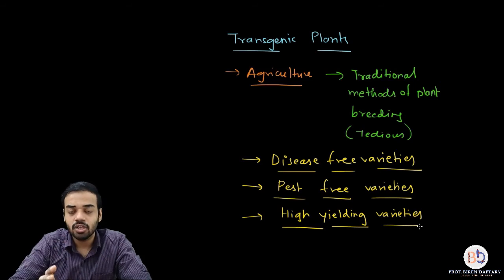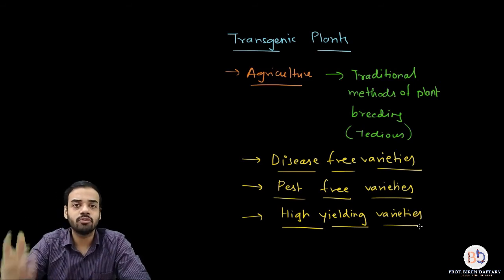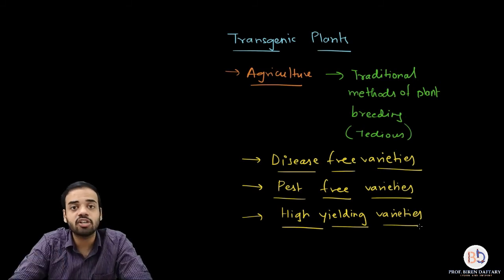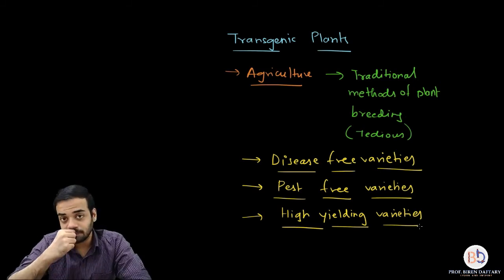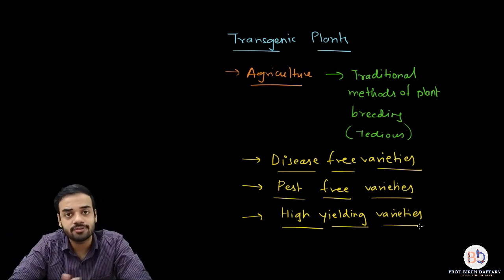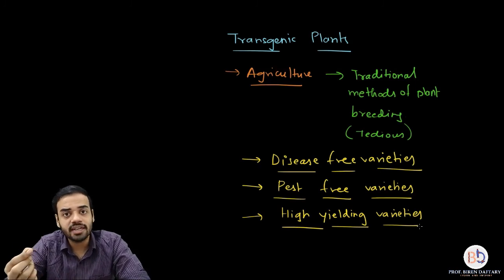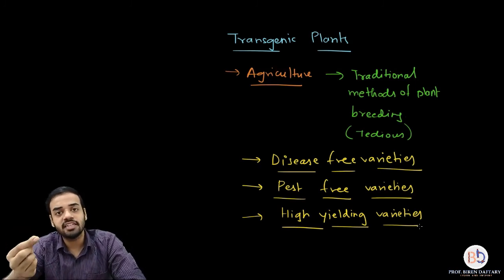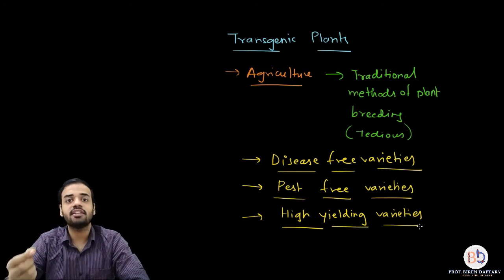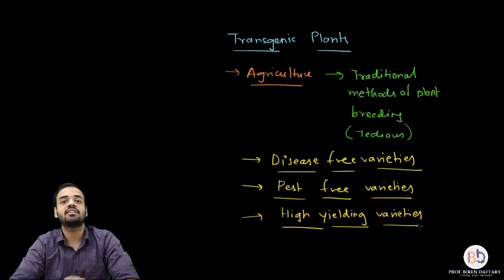Is this clear? Another example which we are going to learn later is you can actually increase the nutritive content of plants by inserting a foreign gene. For example, you must have heard of golden rice. What is golden rice? Golden rice is basically a transgenic plant in which a gene has been added into the rice so that the vitamin A content of the rice increases.